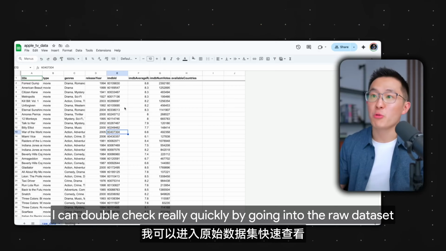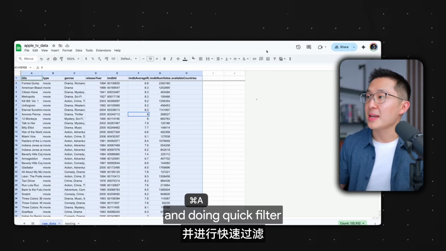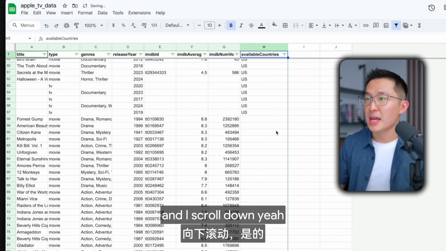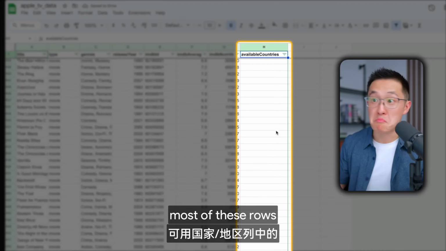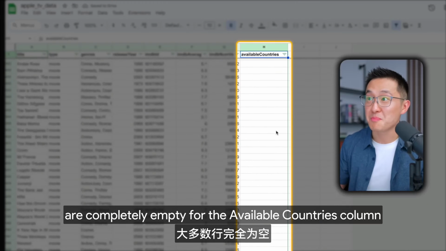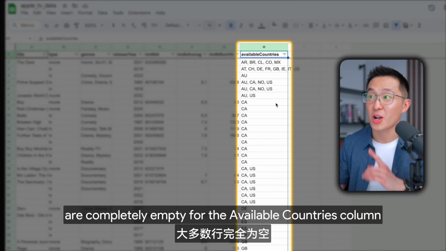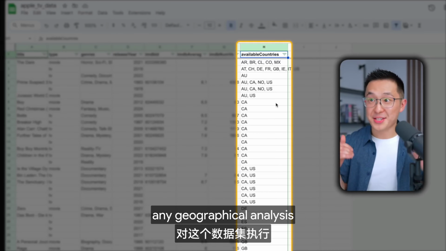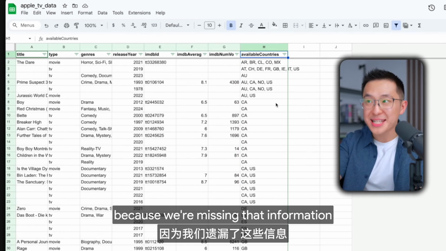I can double check really quickly by going into the raw data set and doing a quick filter, or sort rather. I'm gonna sort this, and if I scroll down, yeah, most of these rows are completely empty for the available countries column. This means we should not perform any geographical analysis with this dataset because we're missing that information.